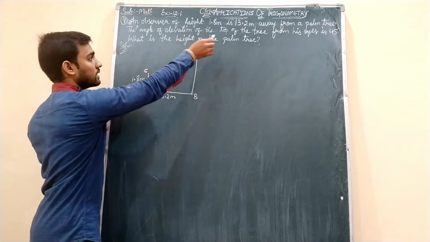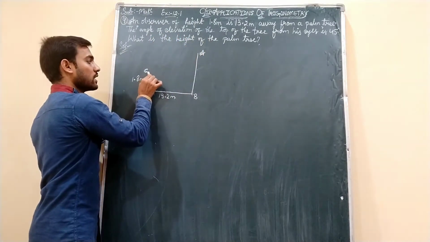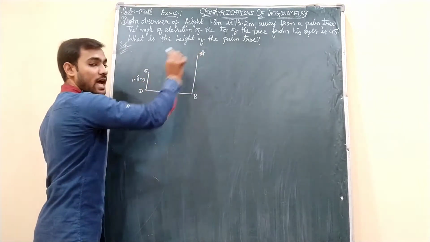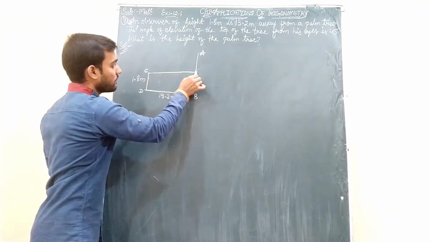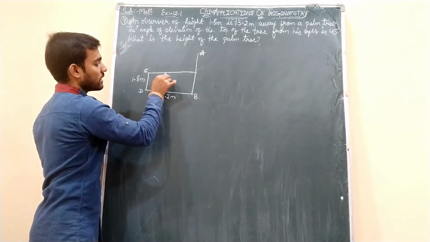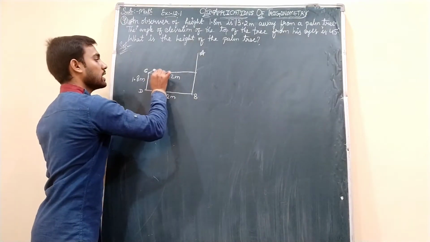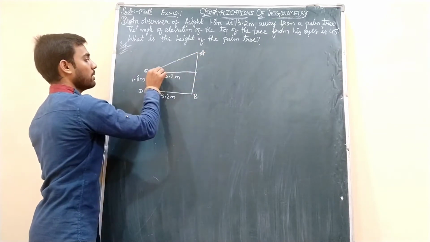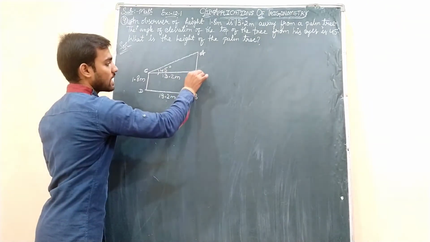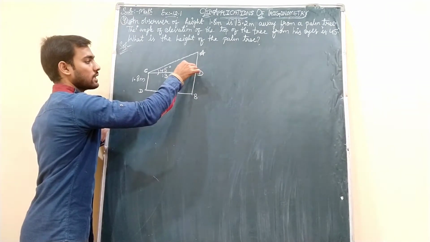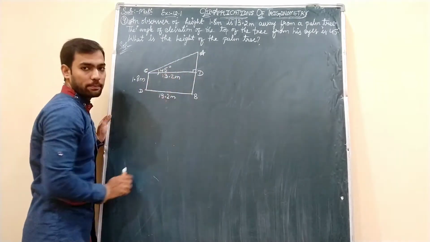It also says that the angle of elevation of the top of the tree is from his eyes. So from his eyes, when we take the angle to the top of the tree, we need the horizontal first. So let us draw the horizontal, and this is also equal to 13.2 meters, because we are drawing a horizontal parallel to the ground. Then we can take the angle to the top. This is how much? 45 degrees, he said. Let us take this as D. This line is perpendicular to the palm tree, so that this distance should be the same.